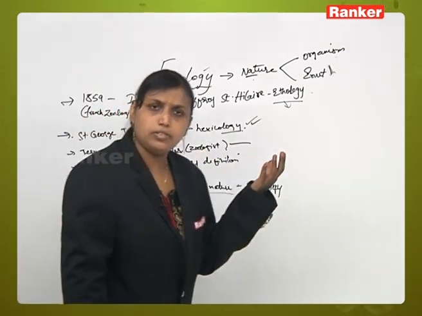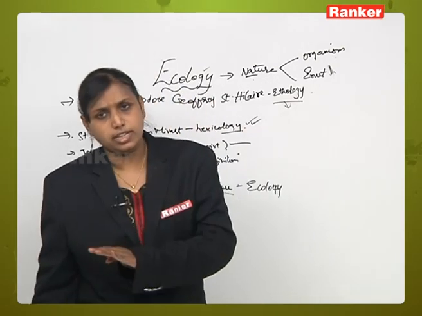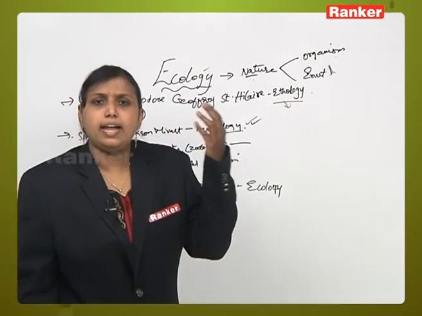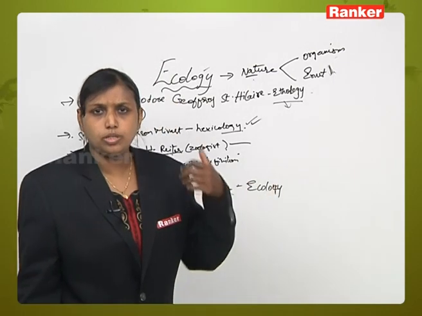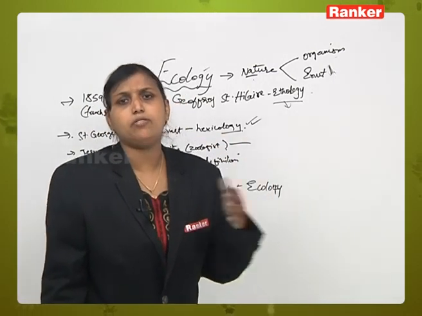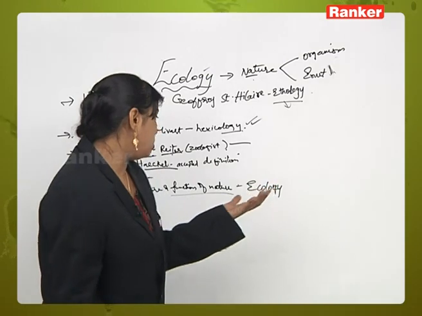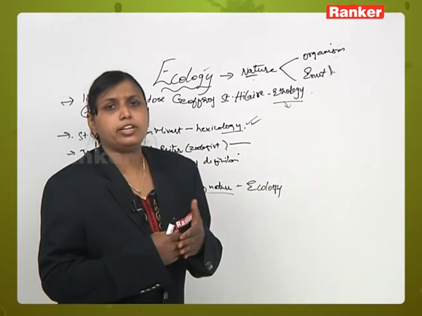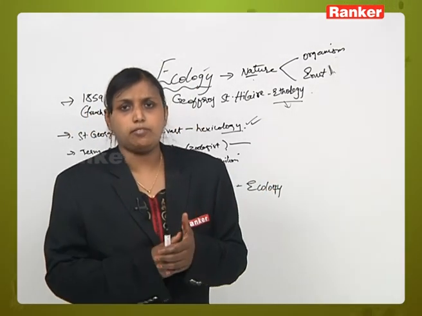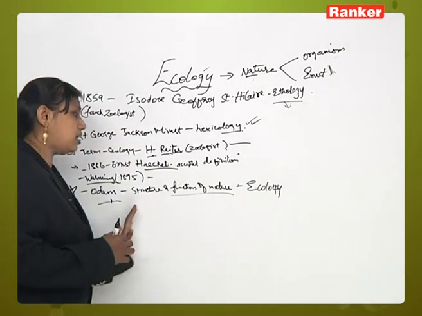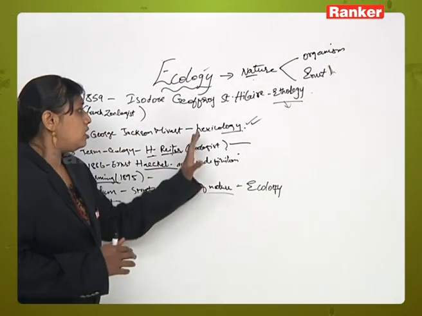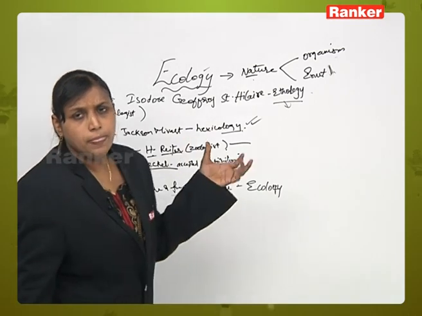For survival, the organism has to depend on nature and adapt to the environment, and with the changes in activity or during the growth of the organism, the environment also changes. Because of this there might be fluctuations in the existing environment also. So Odum said ecology is the structure and function of nature. These are the basic definitions we follow when we study ecology.